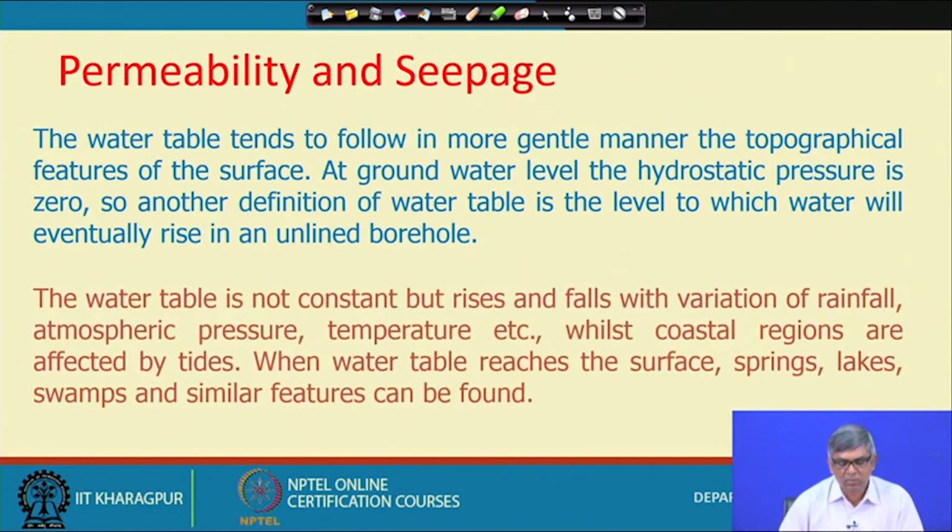The water table is not constant, but rises and falls with variation of rainfall, atmospheric pressure, temperature and so on. In summer the water table will go down, and in the rainy season it will go up because of rainfall. In coastal regions it varies because of the tide. When the water table reaches the surface, springs, lakes, swamps and similar features can form. The water table sometimes comes to the surface during flooding.